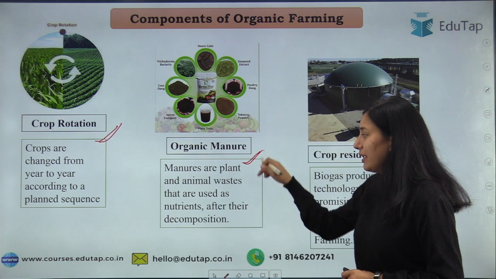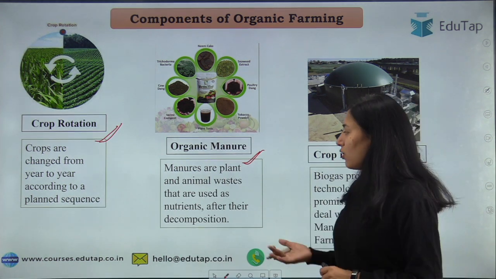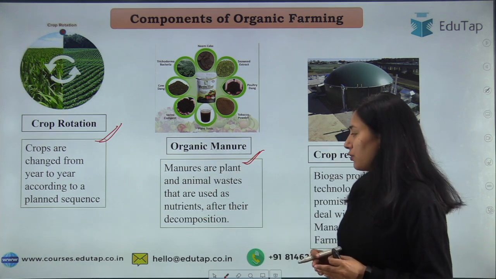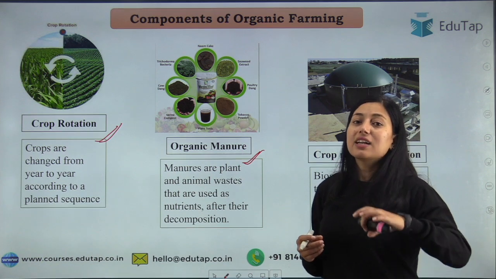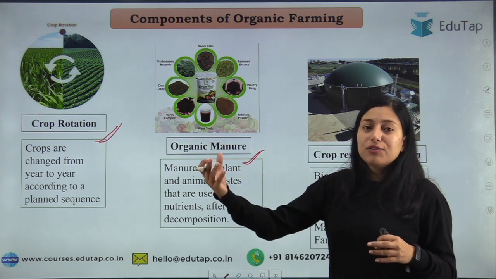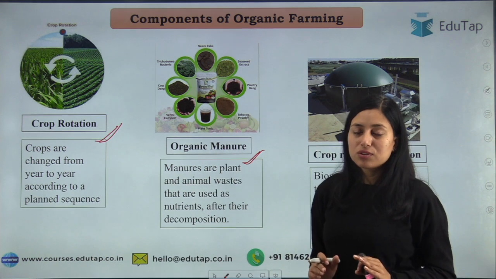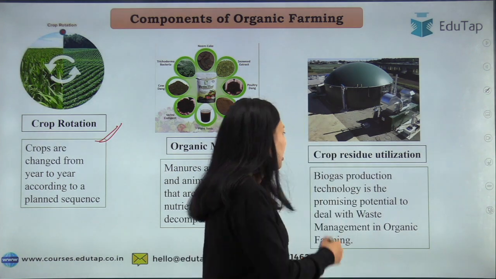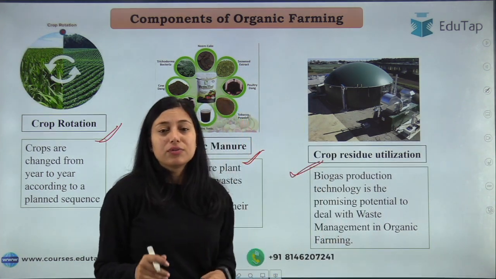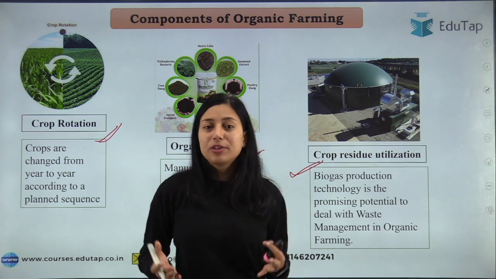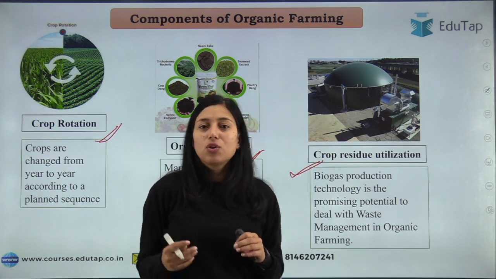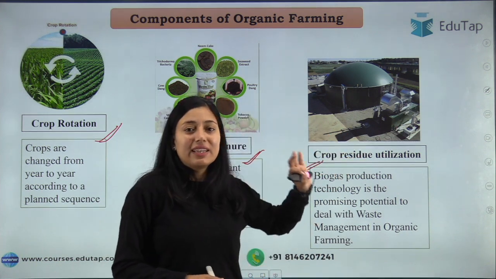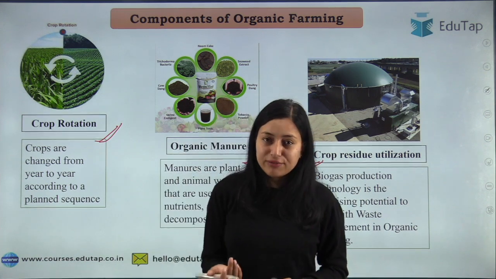Now moving on to the organic manures. All the manures coming from plant waste and animal waste come under your organic manure. And we use these manures because they are rich in nutrients. So the alternative to our fertilizer can be these organic manures, which we can use in organic farming to provide nutrients to our soil. Next is crop residue utilization. The crop residues in the farm can be utilized in the biogas plant, and then this can be used in your organic farming.